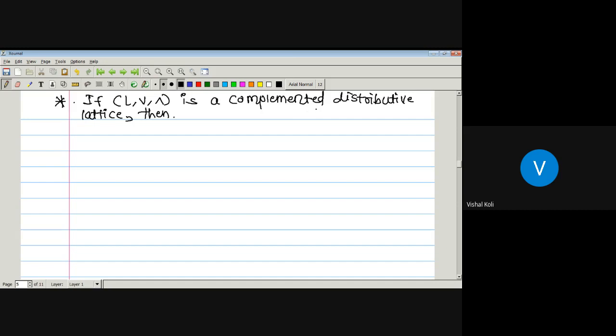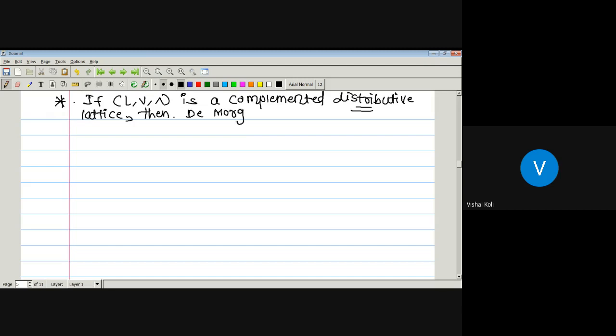It means it is bounded, every element in that lattice L has a complement, and it satisfies the condition of a distributive lattice. Then De Morgan's law. We know De Morgan's law for the complement of intersection and union of two sets. The same we have to do with respect to join and meet.